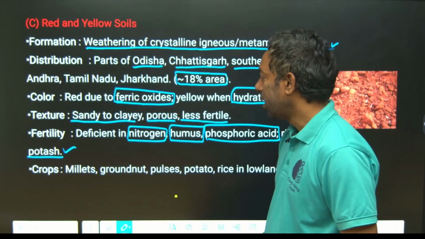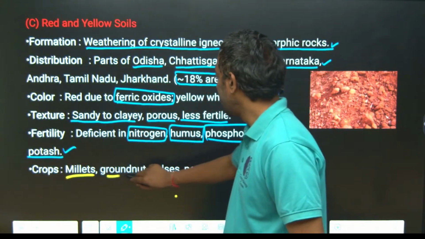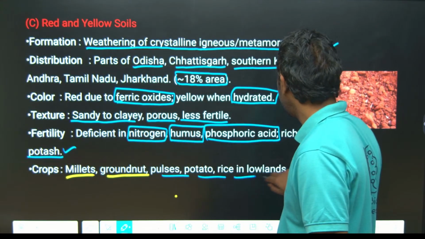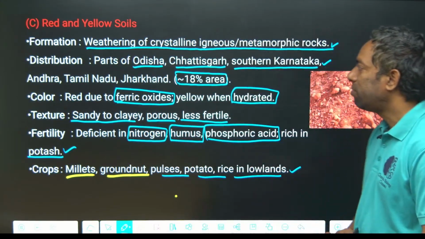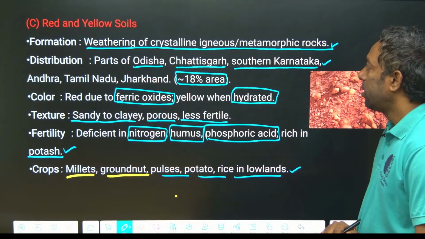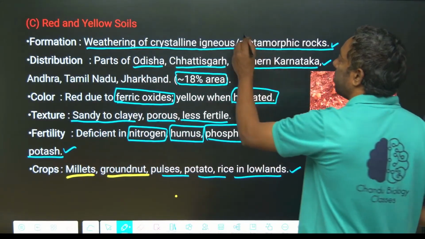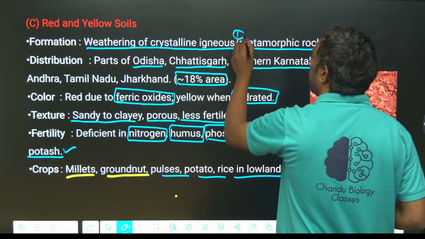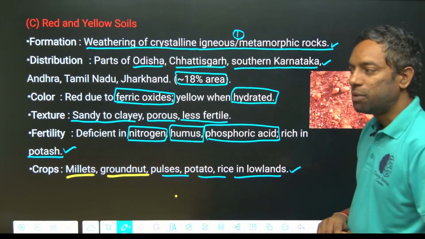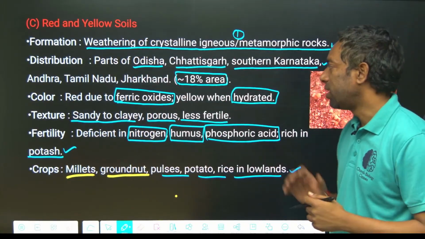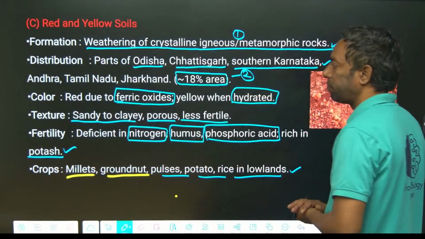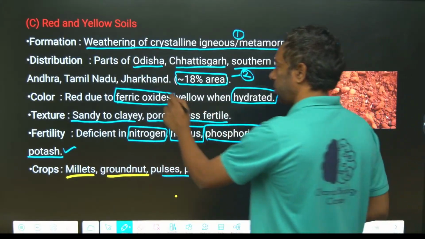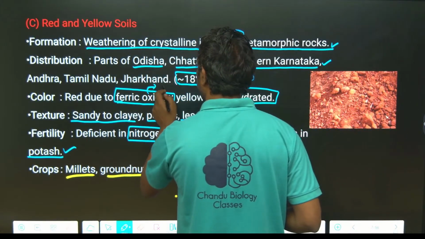Crops they can support: millets, groundnut, pulses, potato, rice in the lowland. Mainly for the red soil, igneous metamorphic rock is the first point. 18% is the second point. Ferric oxide is the third point.